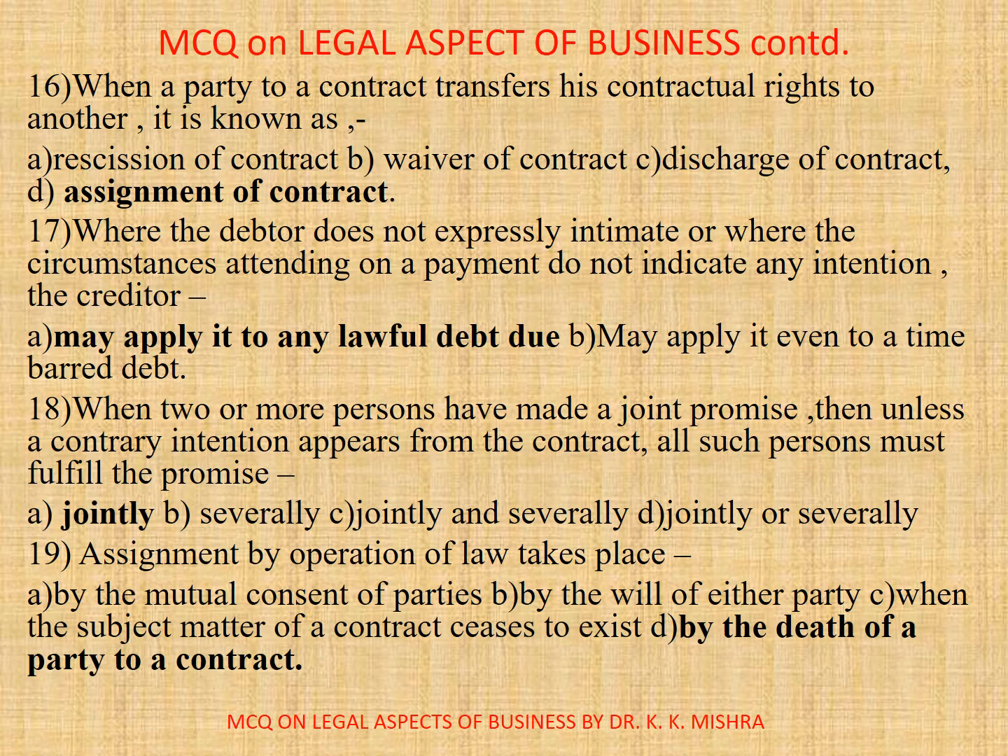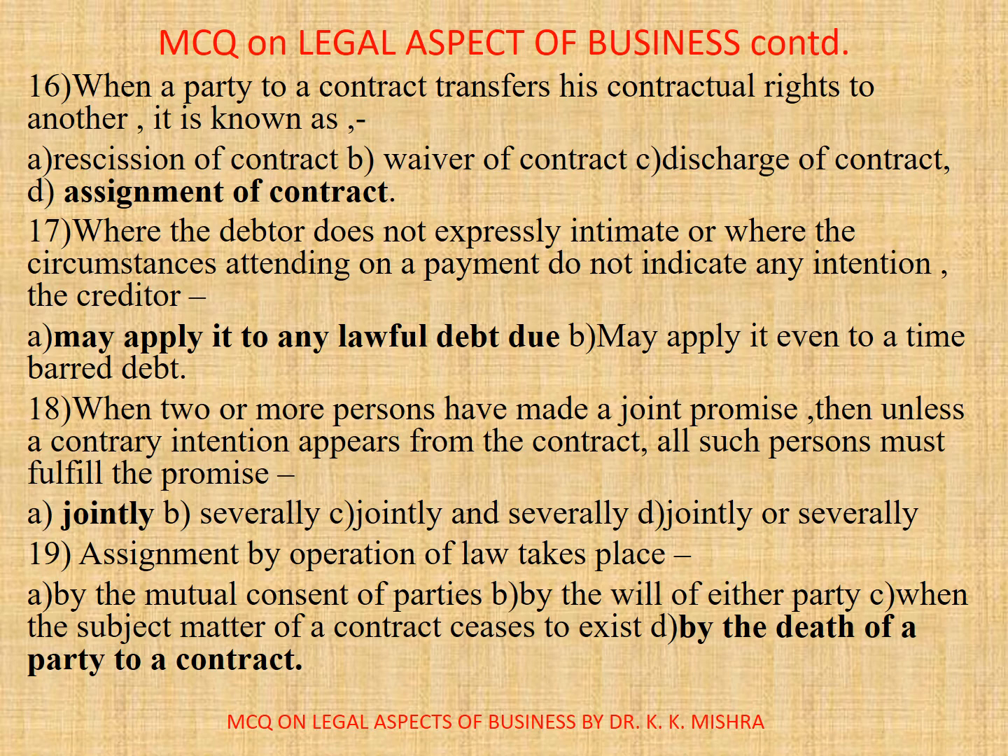Now question number 17. Where the debtor does not expressly intimate, or where the circumstances attending on a payment do not indicate any intention, the creditor, correct option is A, may apply it to any lawful debt due. 18. When two or more persons have made a joint promise, then unless a contrary intention appears from the contract, all such persons must fulfill the promise: A. Jointly, B. Severally, C. Jointly and severally, D. Jointly or severally. Correct option is A. Jointly.